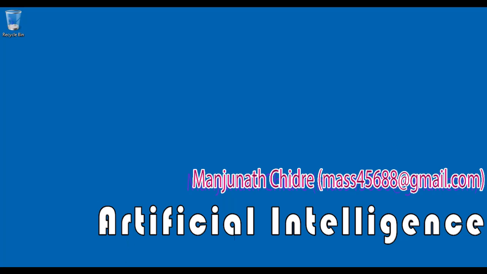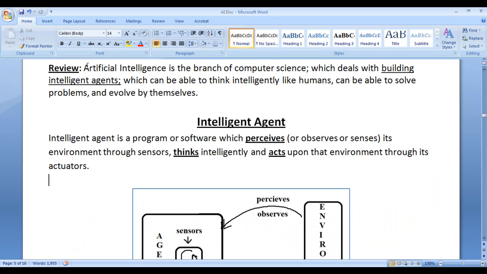In the previous video tutorials, we understood that artificial intelligence is the branch of computer science which deals with building intelligent agents which can think intelligently like humans, can solve problems and evolve by themselves. Artificial intelligence is all about building intelligent agents. Then what is an intelligent agent? In this video tutorial, I would like to discuss what is an intelligent agent.